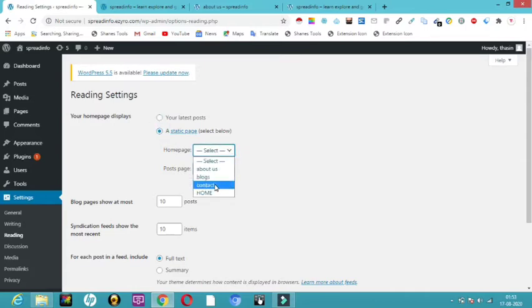We have so many pages, right? Which one do you want to show when you open your website? Do you want to show your contact page, your blog page, or your about us page? Whichever page you choose will be your home page, which will be opened immediately after you open your website. So I will just click on home.